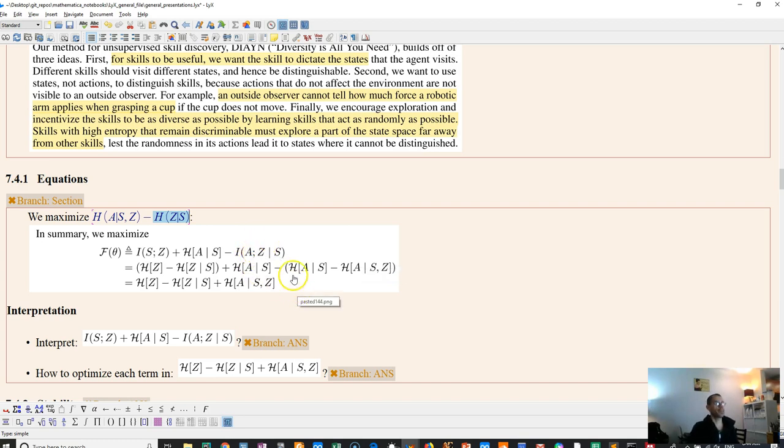Let me see. So Z, hold on a sec. Right. So thinking about it a bit more, I would just ignore this. I mean, this makes more sense. We're going to maximize for each skill the entropy at each step, right? So yeah, given a state, we want to maximize the entropy of the action.